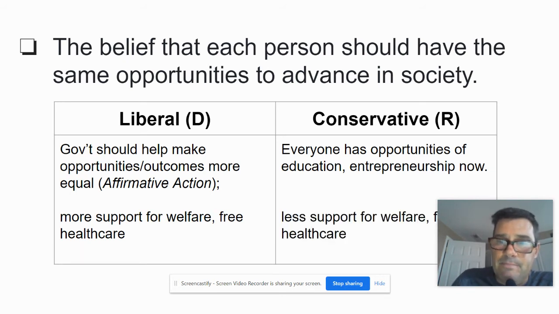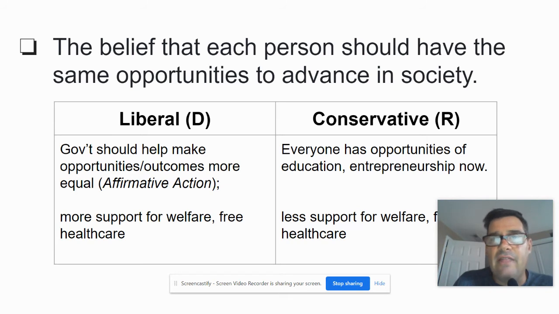And then less support on the conservative side for welfare. It doesn't mean they never support it, but just less support. Much more work responsibility requirements in welfare would be a more conservative viewpoint, and then less support for free healthcare. Maybe free healthcare for the very poor or people that are intellectually disabled or something like that, but not widespread free healthcare for everybody. And certainly a conservative wouldn't support free healthcare for an undocumented immigrant, at least generally they wouldn't.